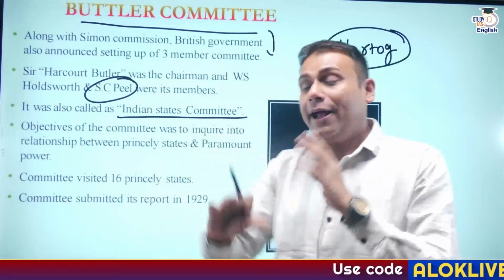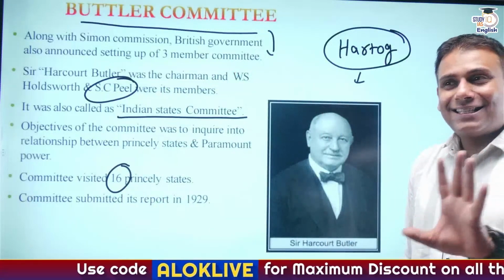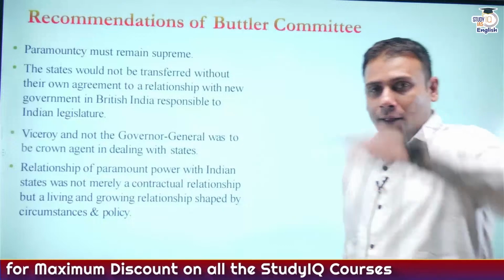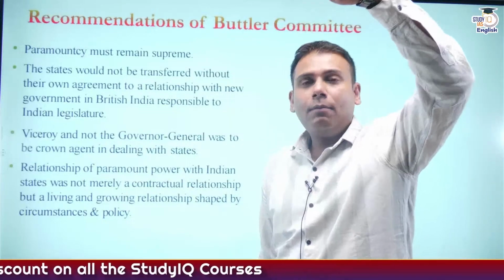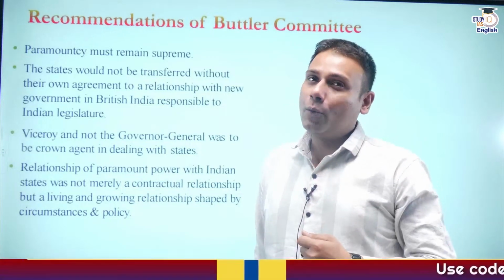The committee toured approximately 16 princely states. And what did the committee say? The paramountcy must remain supreme. The Britishers must remain the paramount power.